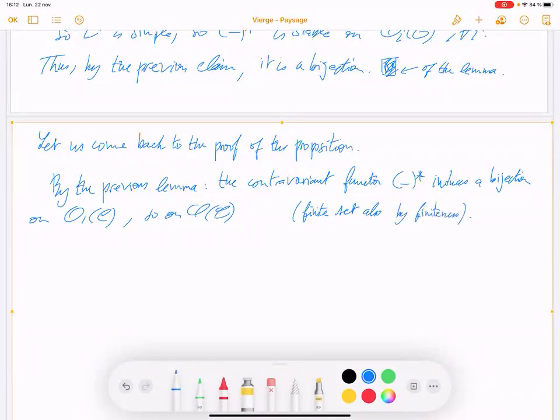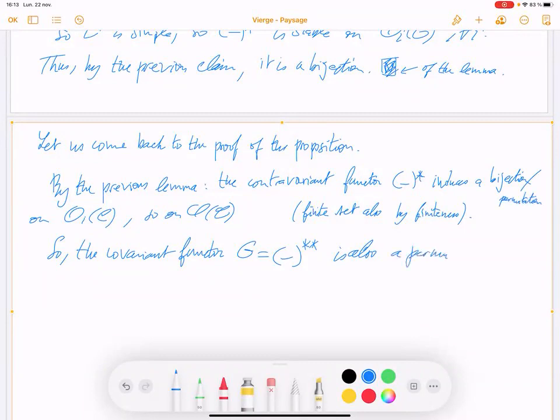Then the covariant functor G, equal to applying the star two times, is also a bijection of a finite set. You can call that a permutation. It's also a permutation of this finite set.